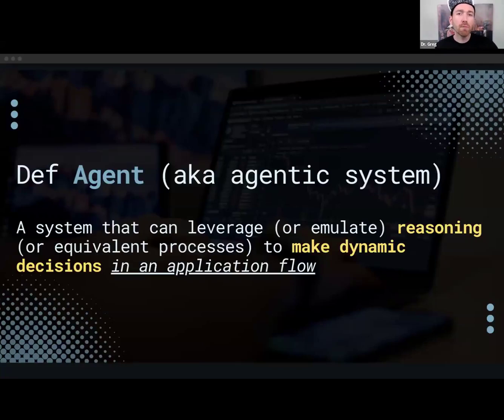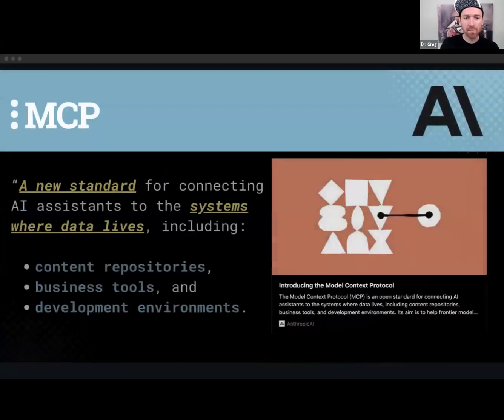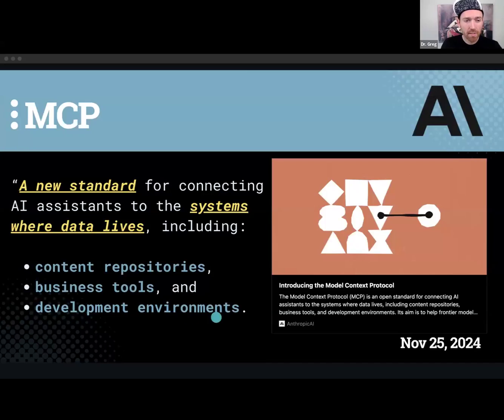We encourage you to check out some of our deeper discussions on the idea of agents, but simply, we can think of an agent as a system that can leverage or emulate reasoning to make dynamic decisions in an application flow. Typically, it's going to decide to pick up one or two or more tools, and that could be part of its flow. So when we're building tools for these agents, for these MCP clients, again, things like Claude Code, these places where data lives, these are the kinds of things we're talking about building MCP servers for.